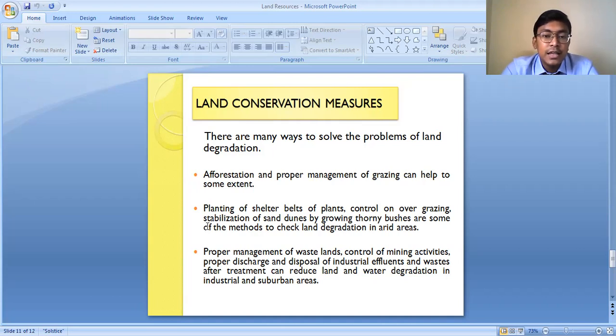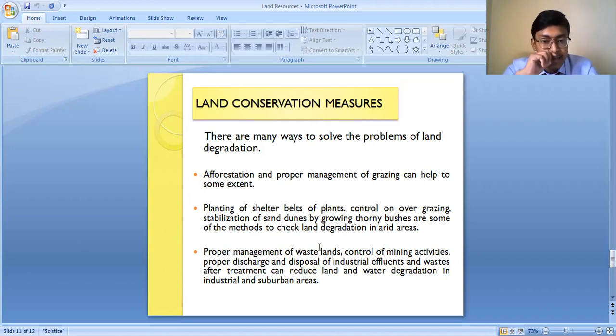Even in the areas where the sand dunes are present, in those areas thorny bushes, cactus plants and so on can be planted, so that the speed of the wind can be lowered. Means when the wind blows, it will get obstructed by these thorny bushes. So what will happen when the speed reduces? The carrying capacity of the wind reduces, the soil will not be carried to a large extent, and the shifting of the sand dunes will not take place. So if the sand dunes do not shift from one place to another, what will happen? Land degradation can be controlled to a very large extent in the desert areas.